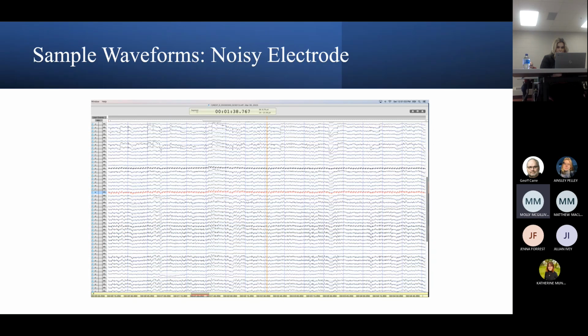As participants complete the tasks, we continuously monitor the electrodes and the recorded data and make any adjustments that are necessary, like rewetting the net. The entire process takes between 2 and 2.5 hours.